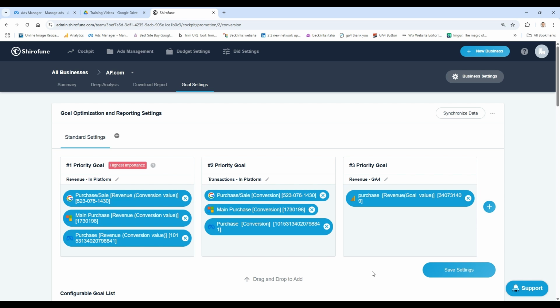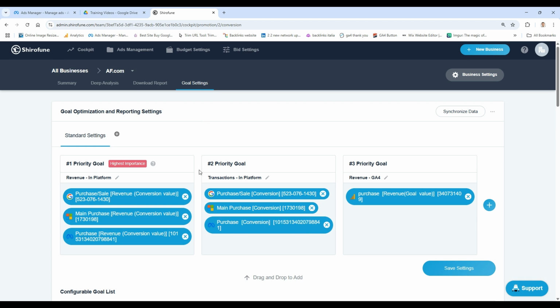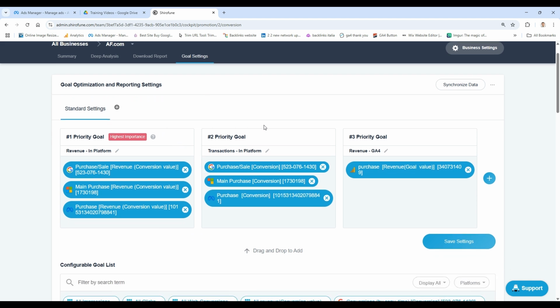In this training video, we're going to cover the concept of goal settings. Goal settings is very different than what happens on Google, Facebook, or other platforms you might be working with. So first of all, we have a concept of goal priority.